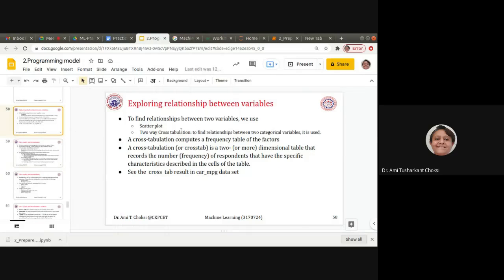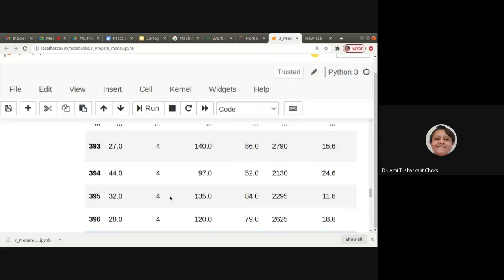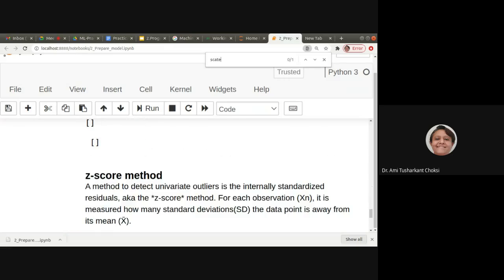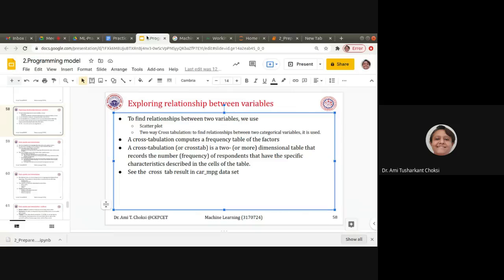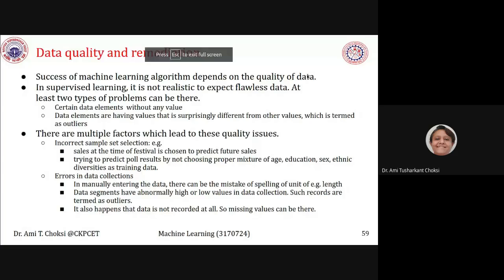In the previous lecture, we have seen the cross tabulation, right? Scatter plot we have seen or not? Oh, scatter plot was remaining. Fine, no issue. We'll see that a bit later. We have started with data quality and remediation.